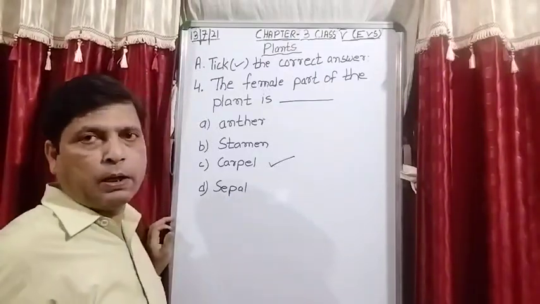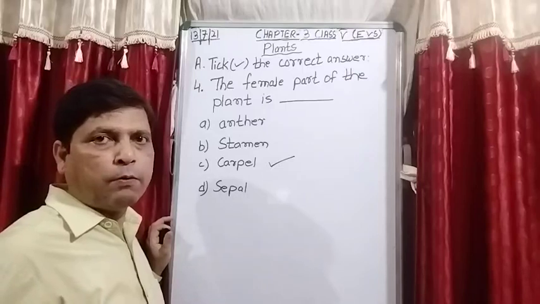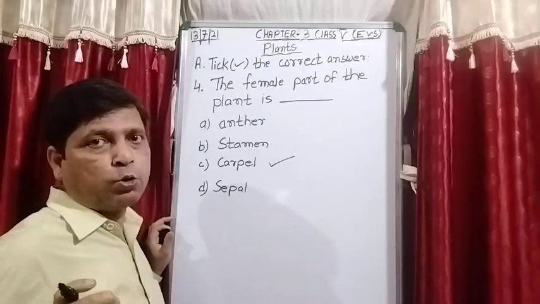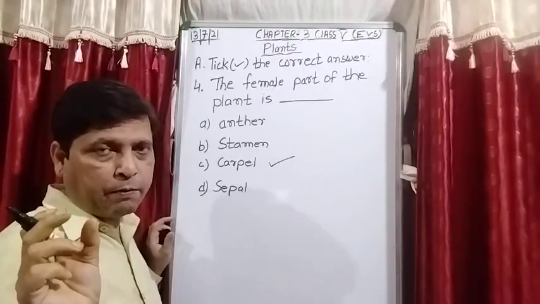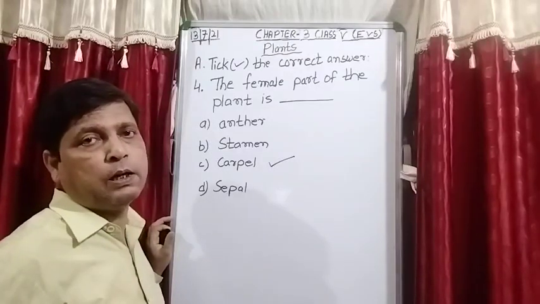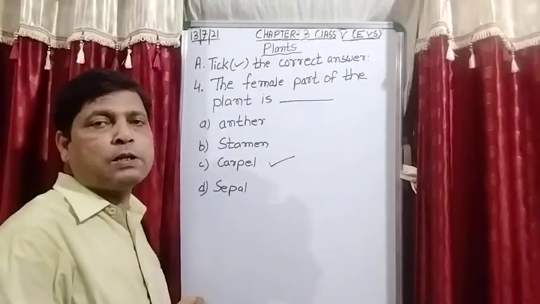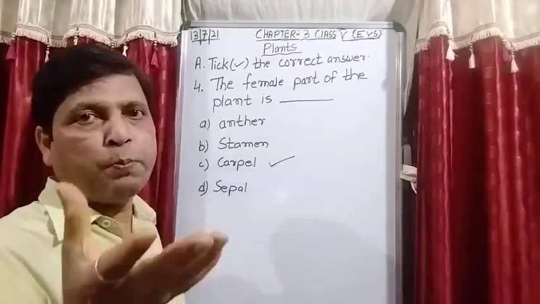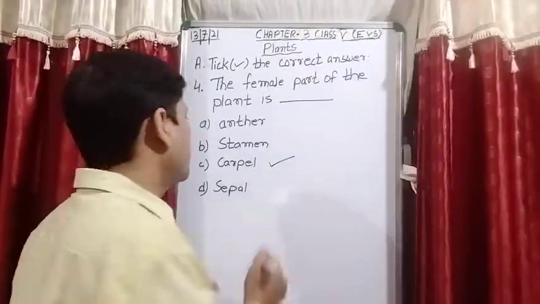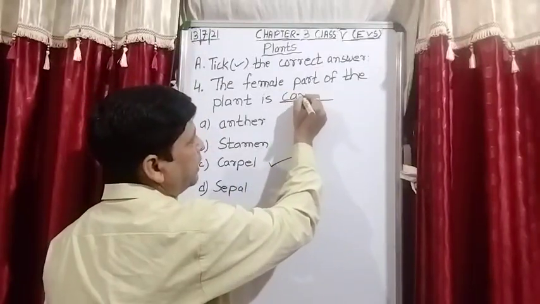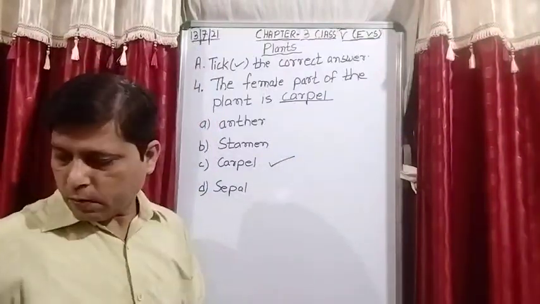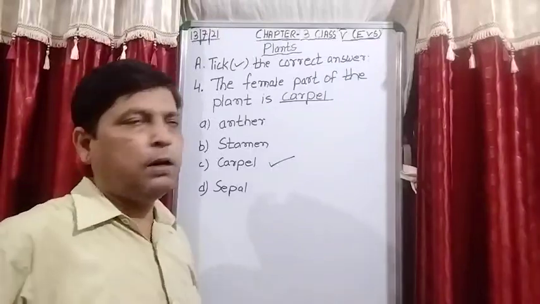And sepal is not the right answer because when the flower is in the form of a bud, when it is in the form of buds, the covering outside the petals, the outer covering of the bud, is the sepal. When the petals of the flower start to grow, then the flower starts opening and at that time these sepals curl backward. So carpel is the female reproductive part of the flower. Clear? Now we will start with question number B.